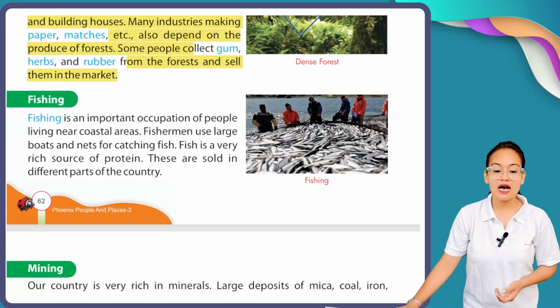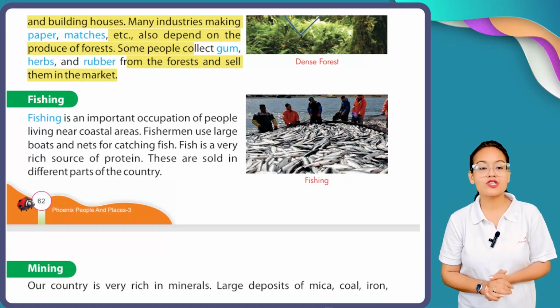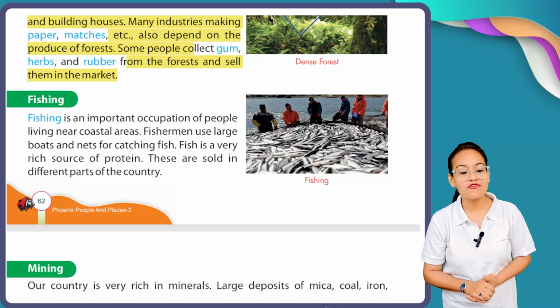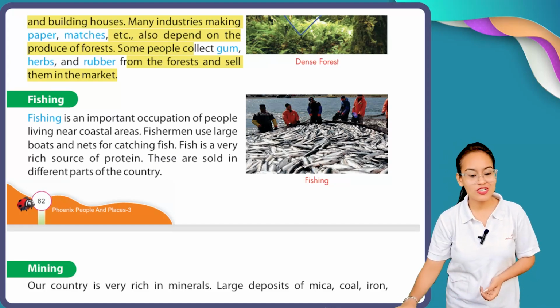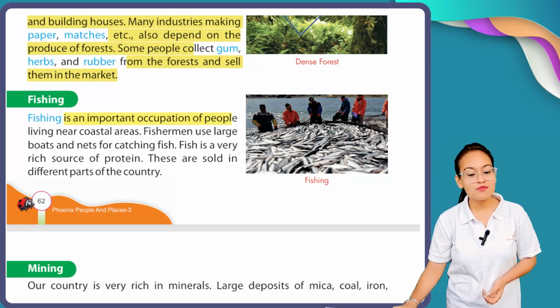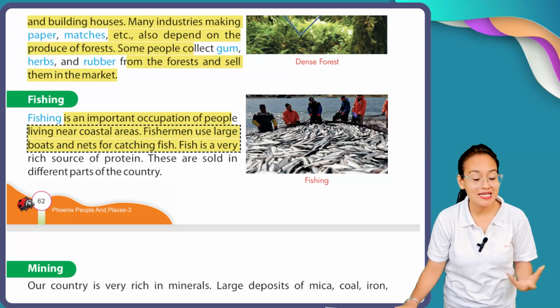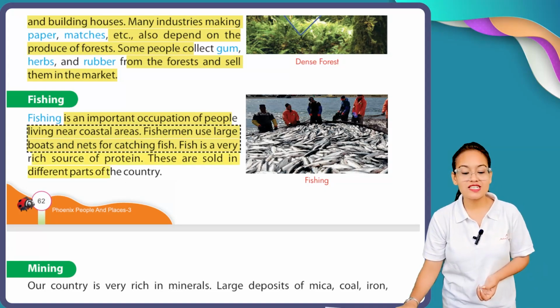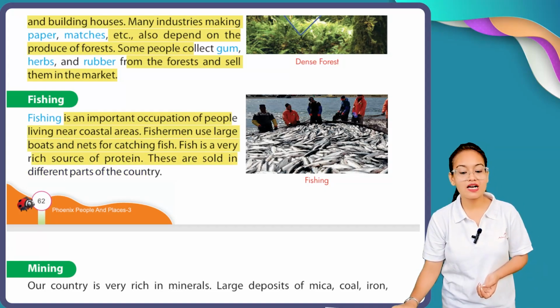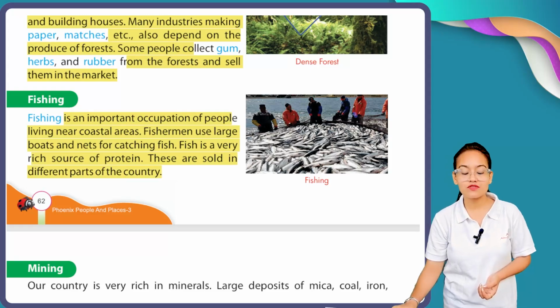Now, after all these occupations, there comes the turn of fishing. Now, what is the meaning of fishing? Let's have a look. Fishing is an important occupation of people living in coastal areas. Fishermen use large boats and nets for catching fish. Fish is a very rich source of protein. They are sold in different parts of the country.